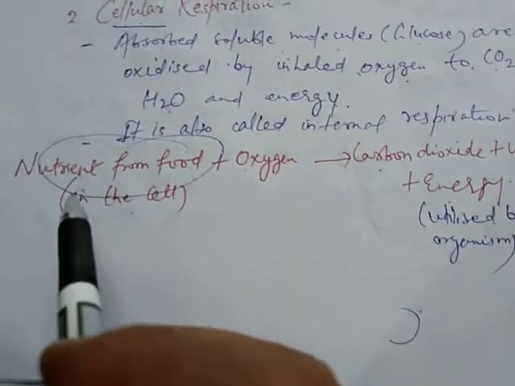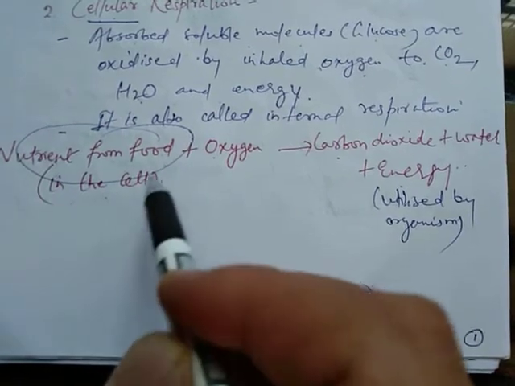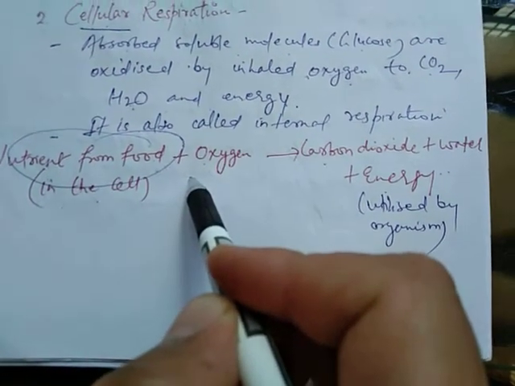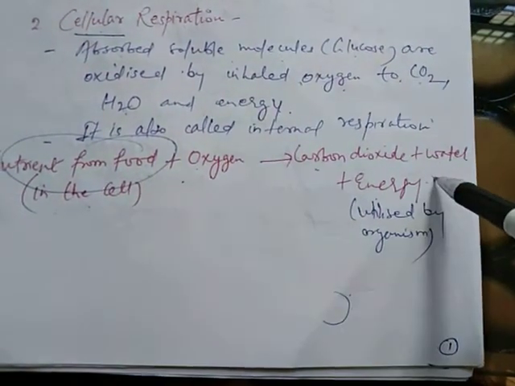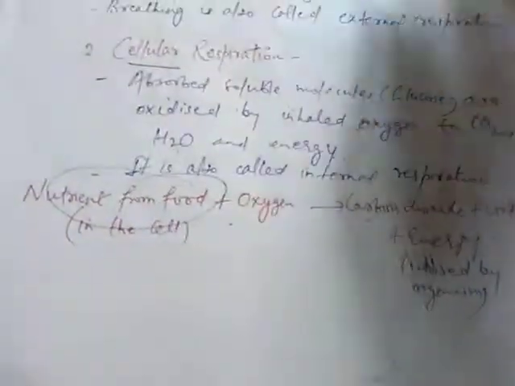So you can see a reaction also. Nutrients which are present in the food inside the cell combine with oxygen, and the food is broken down into carbon dioxide, that is CO2, water and energy, and this energy is utilized by the organisms. Next, you can see here,